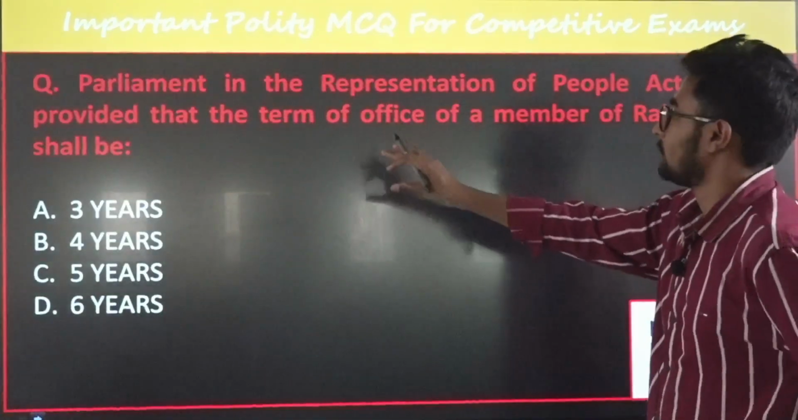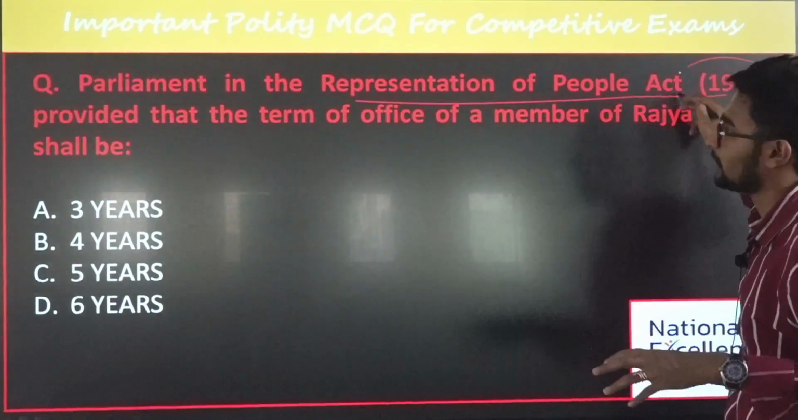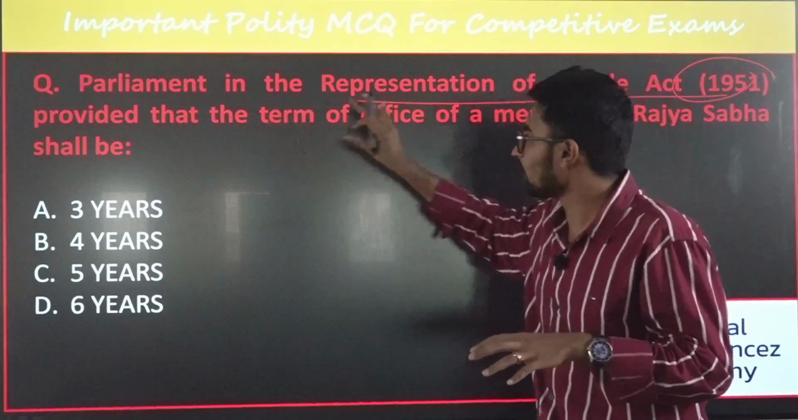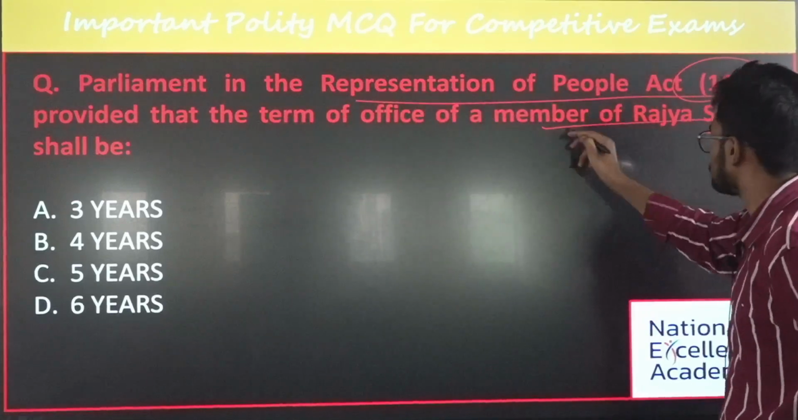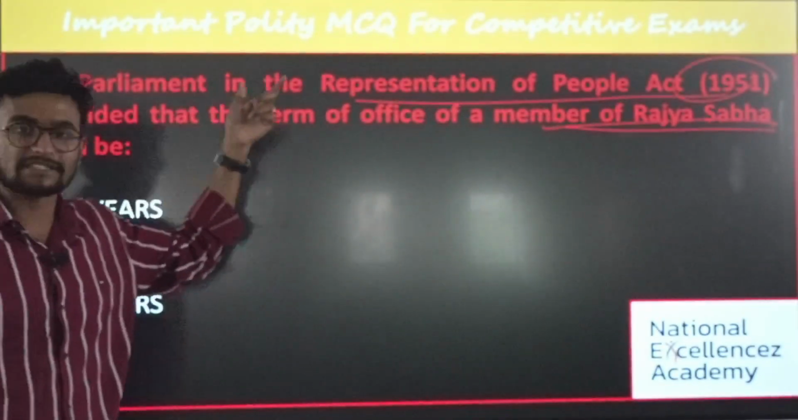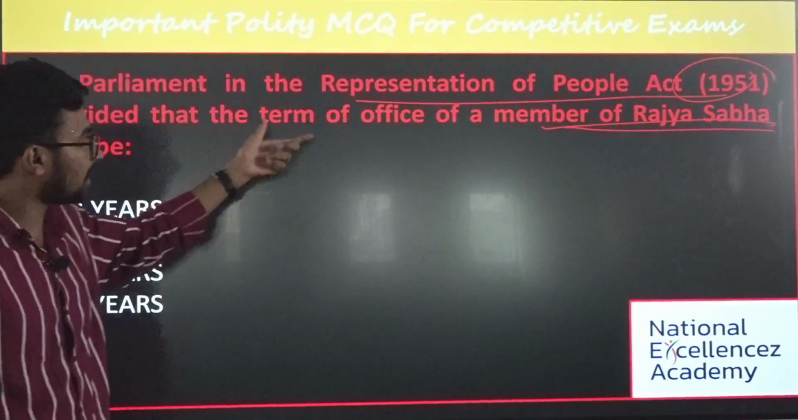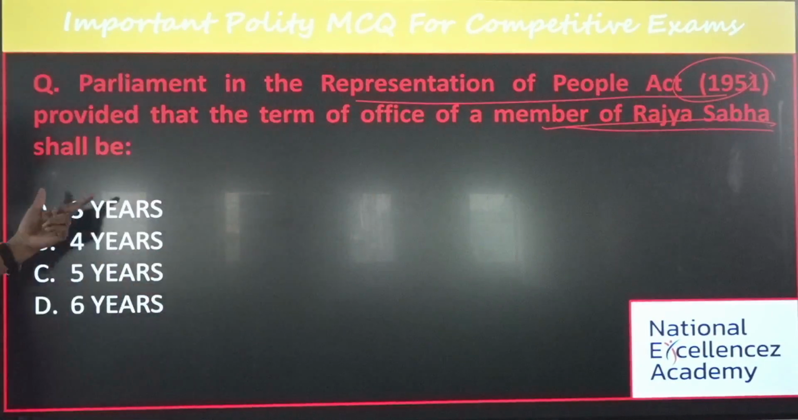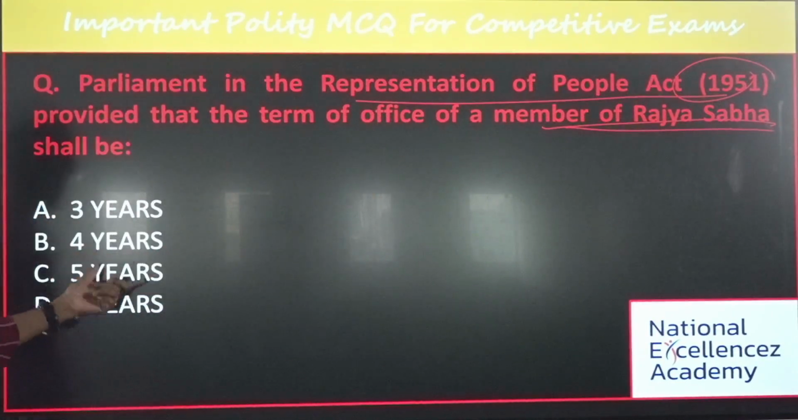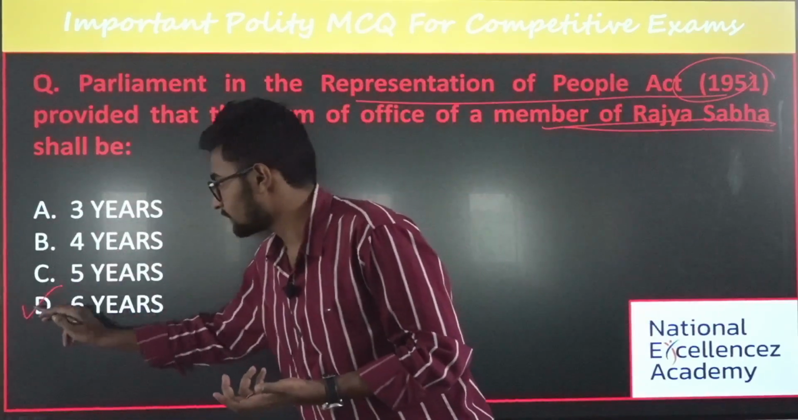Parliament in the Representation of People's Act of 1951 provided the term of office of the members of Rajya Sabha. See, why was this in the news? Because recently the members of Rajya Sabha have been appointed. The basic question is, is the term of office of Rajya Sabha members 3 years, 4 years, 5 years, or 6 years? What's the answer? The easier one, it is 6 years.